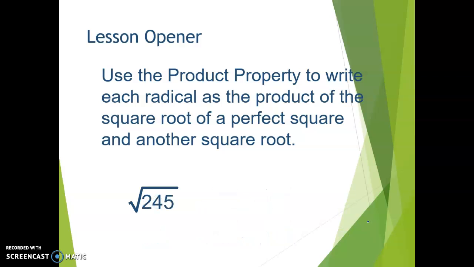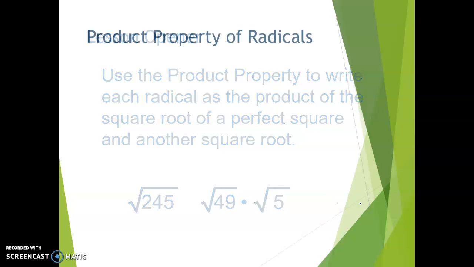All right, what about 245? We can write that one as the square root of 49 times the square root of 5, which simplifies to 7 square root of 5, since the square root of 49 is 7.